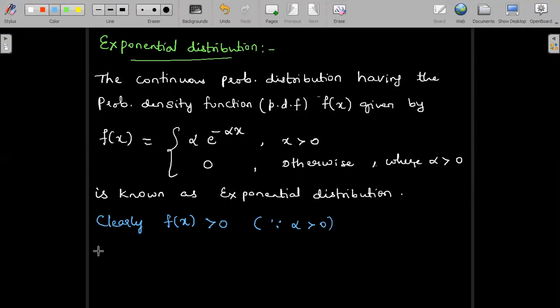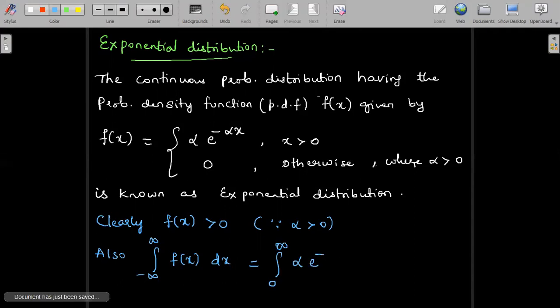Then the second condition says that the integral from minus infinity to infinity of f of x dx should be equal to 1. Now f of x is defined only in the range 0 to infinity, and in all other range it is 0. So I just treat the integral limits as 0 to infinity, where f of x is alpha e power minus alpha x dx. We are verifying whether this integral is equal to 1 or not.